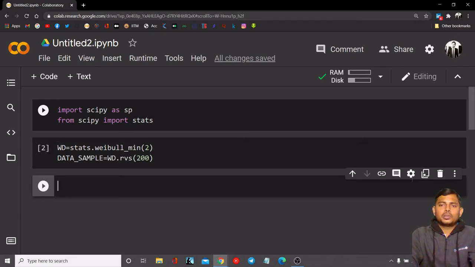So now let's fit our parameters first. The parameters will include Weibull modulus, location, and scale. So let's do it.